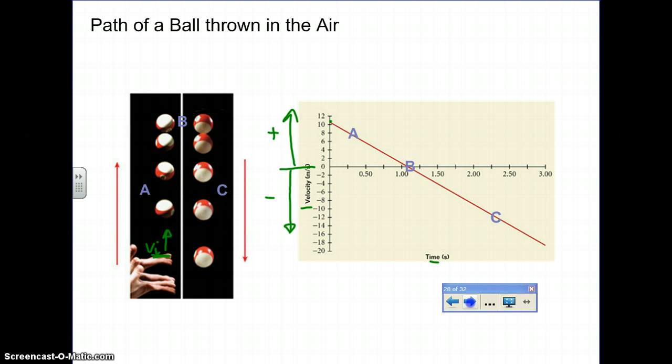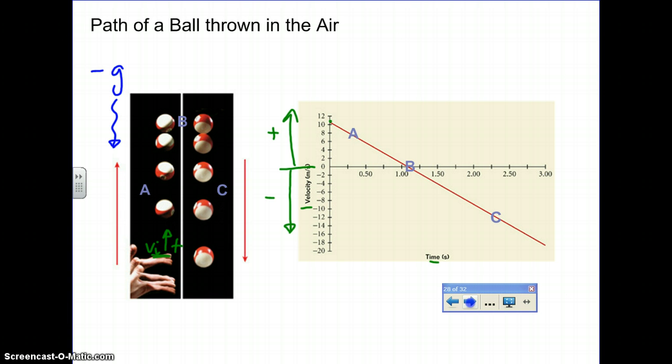And here we can see its initial velocity is upward. Because its initial velocity is upward, we would expect that to be a positive number, because positive y is going to be up. So the upward is always a positive direction. So sure enough, here we see it starts out positive. But what we know is that the entire time that the object is moving upward, gravity is acting to push it downward the whole time. So here we have a force that's producing an acceleration in the negative direction.